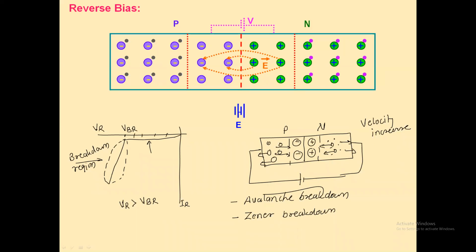Due to this increase in velocity, when they try to penetrate into the depletion region with high velocity, what is there in the depletion region? It's ions. Ions means only covalent bonds are present.